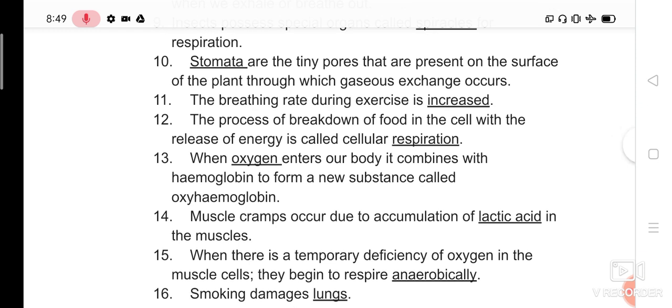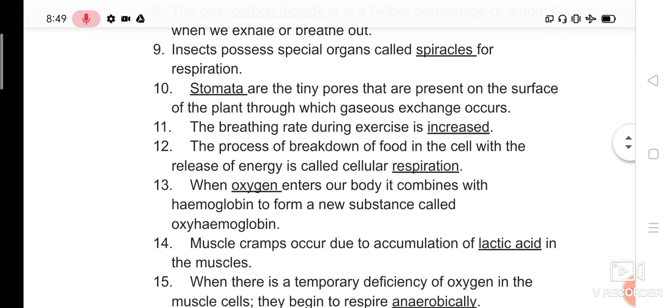Question number 10. Dash are tiny pores that are present on the surface of the plant through which gaseous exchange occurs. See, like human beings and animals, even plants do gaseous exchange for both photosynthesis as well as respiration, isn't it? For photosynthesis they use carbon dioxide and release oxygen.